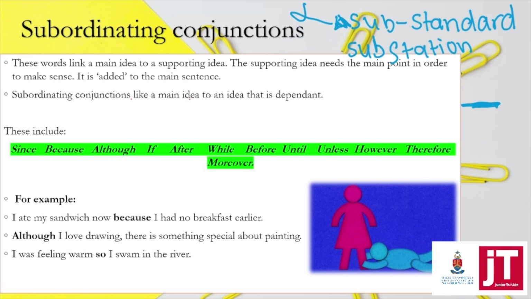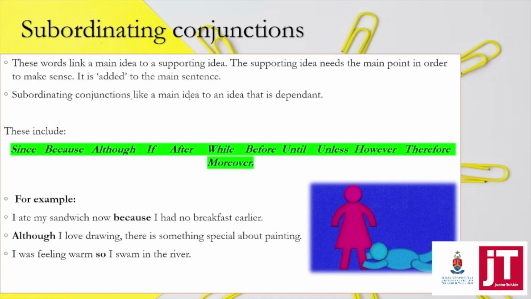So if you see a conjunction being used to separate two sentences, it means that one of the sentences is the main idea and the other sentence is a supporting one, if there's no FANBOYS to be seen. So let's read what the slide says, shall we? These words link a main idea to a supporting idea. The supporting idea, or the substandard idea, or the less important idea, needs the main point in order to make sense.